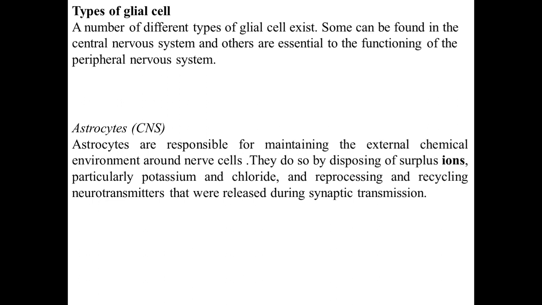They do so by disposing of the surplus ions, particularly potassium chloride, and recycling the neurotransmitters that were released during synaptic transmission. So, basically by maintaining the ionic movement and the neurotransmitter that was released and reuptaken, these cells are maintaining the integrity of the nerve cells of the central nervous system.